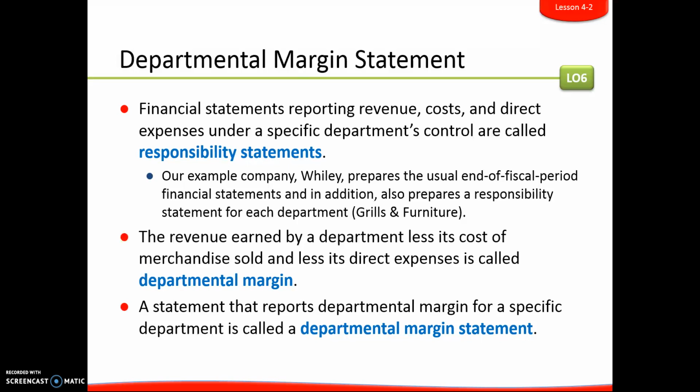So instead of calling it net income, we call it a departmental margin. And all that simply tells us is how much that department made. We look at its cost of merchandise sold less all of its direct expenses. And so that statement that we're going to make in this unit is called a departmental margin statement.